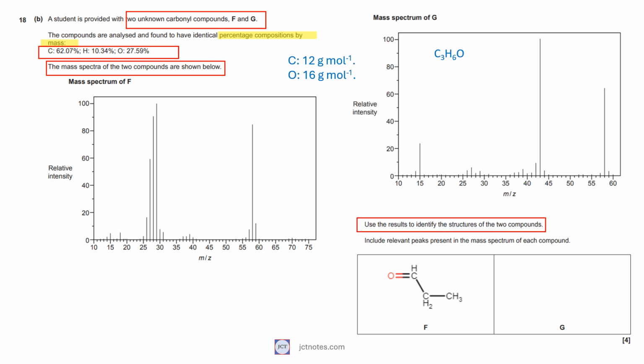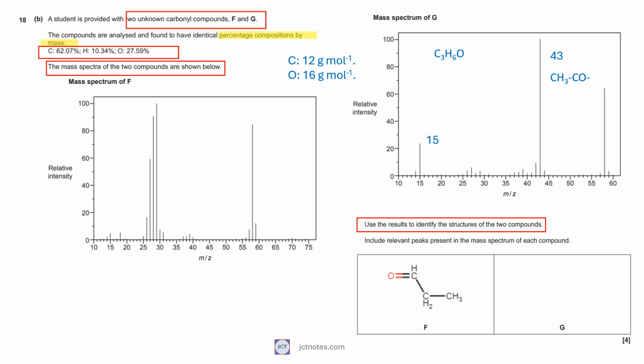We now focus on compound G. It presents the peaks with greater relative intensity at m/z equals 43 and 15. Using carbon and oxygen, we can find that 2 atoms of carbon and 1 atom of oxygen give a relative mass of 2 times 12 plus 16 equals 40. The addition of 3 atoms of hydrogen gives a relative mass of 43.